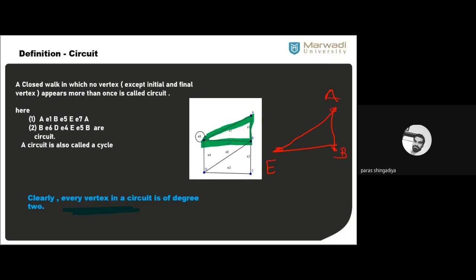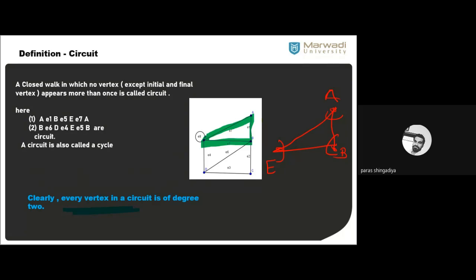So you can see here the degree of every vertex which is involved in the circuit is 2. Okay, the edges that are involved in the circuit, those edges you have to consider here. Okay, there is a loop at vertex E, so we do not consider the loop here. Okay, the actual degree of E is 5. The degree of E is 5, but which edges do we have to consider? The edges you used in the circuit, only those edges you have to consider. Okay, you have to consider these edges as a part of the circuit. So every vertex of a circuit is of degree 2. Okay, every vertex of the circuit is of degree 2. Clear? The part of the graph you used in the circuit, only that part you have to draw separately here. Now you can verify the result.